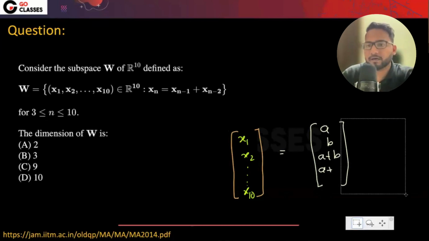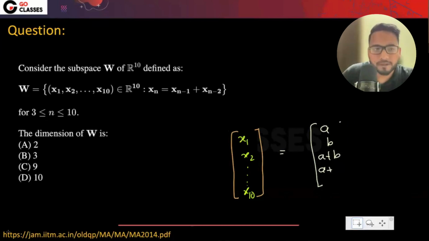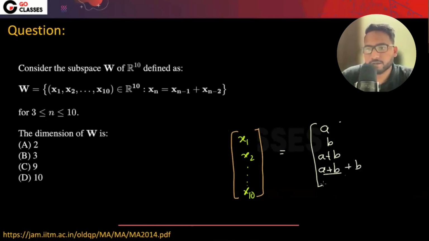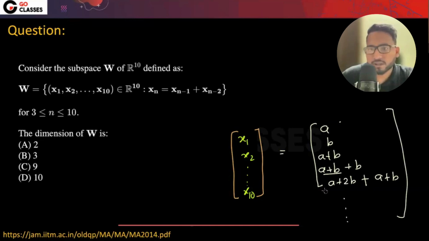Let me write the whole thing. It will be a plus b, a plus 2b, then a plus b plus a plus 2b, something like that, and so on. So there will be this kind of vectors in that particular space.